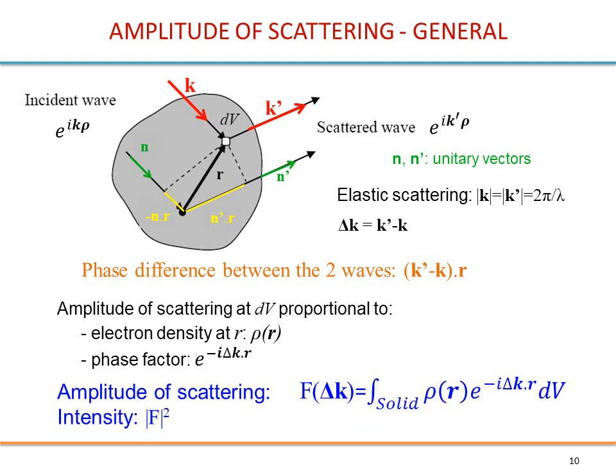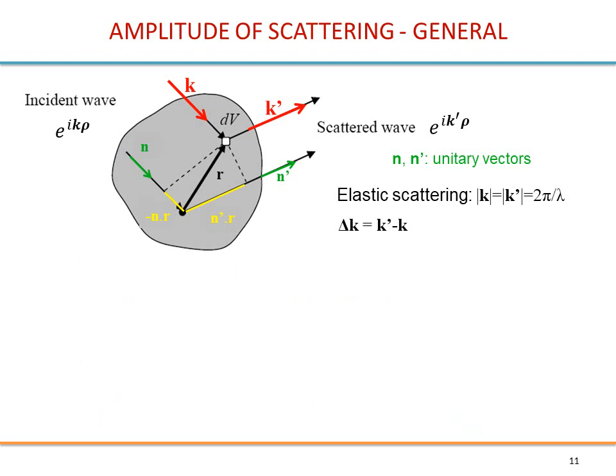Look at this equation. You probably have seen this somewhere. It's in fact a Fourier transform. So the amplitude of diffraction is in fact the Fourier transform of the electron density. Let's now give a more accurate derivation of this amplitude of scattering.